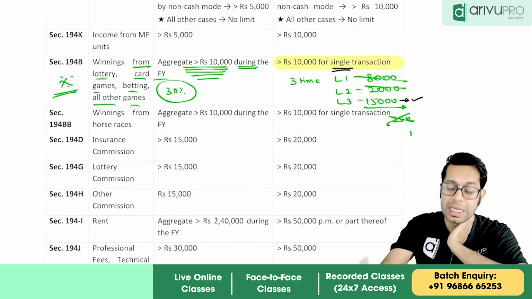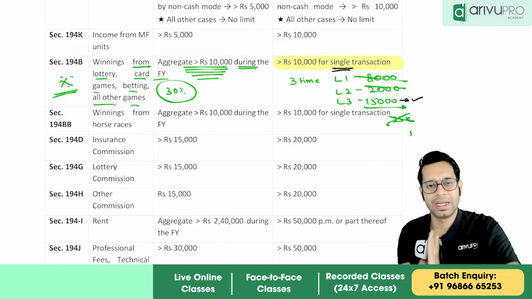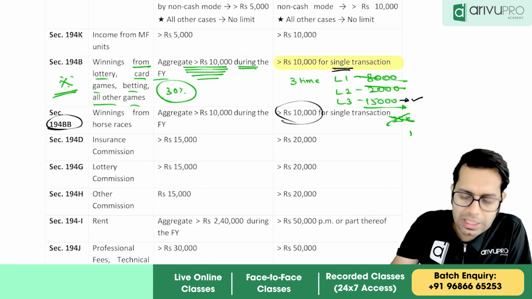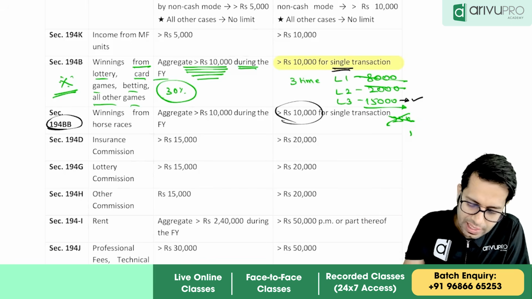So now we should see single transactions, separate transactions, individual. Same for horse race also. Now it is single transaction instead of aggregate transaction.